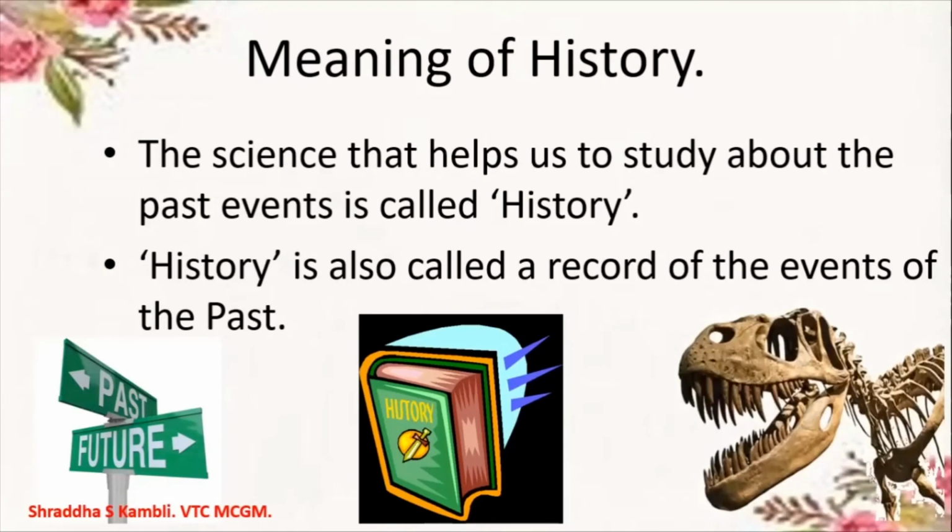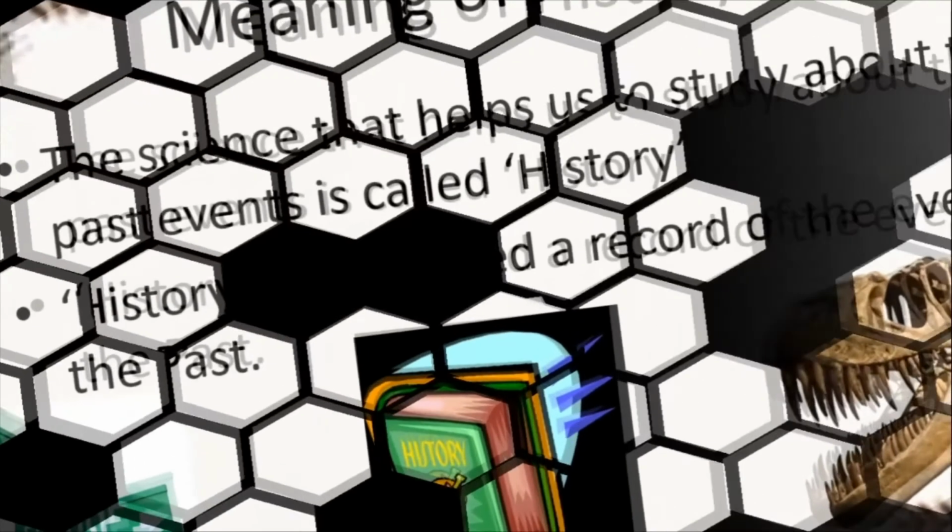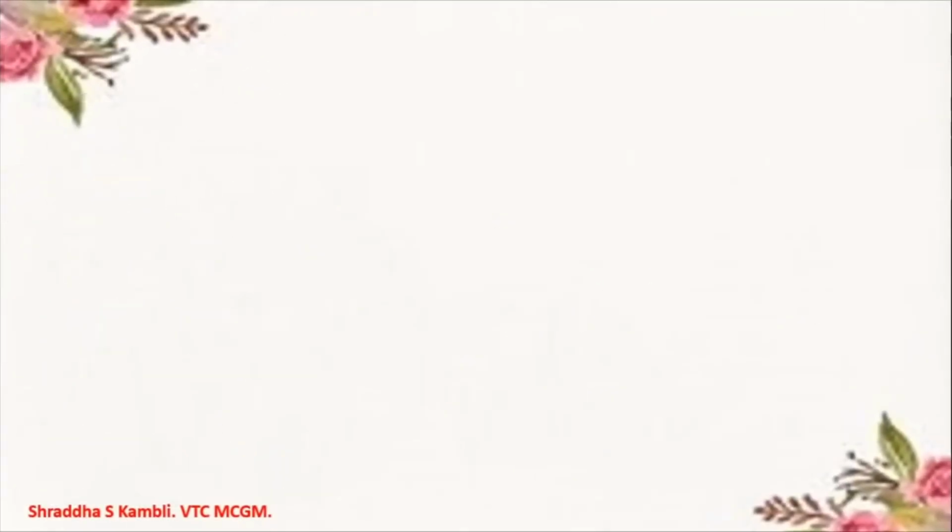Now what is this image? You must have seen a dinosaur in movies or on the pages of books or on TV serials. So can you see the dinosaur now? You cannot see dinosaurs walking around now like dogs, isn't it? So when we study about a dinosaur, we are talking about history. This dinosaur lived thousands and thousands of years ago. But we also talk about other types of history.